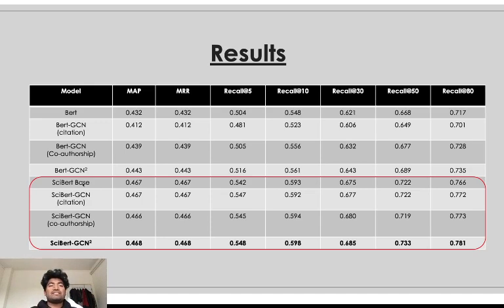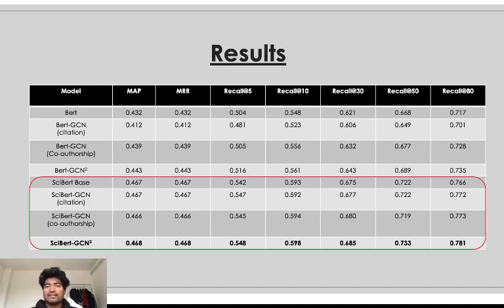So you can see the SciBERT base and GCN author, this SciBERT GCN citation co-authorship, all of them managed to beat the scores with the BERT based model. But what we wanted to see was whether SciBERT GCN square can beat our BERT GCN square, and it beat our BERT GCN square by over 2%, technically saying that we've beaten the scores from the original paper by almost 5% when it comes to mean average precision and mean reciprocal rank.